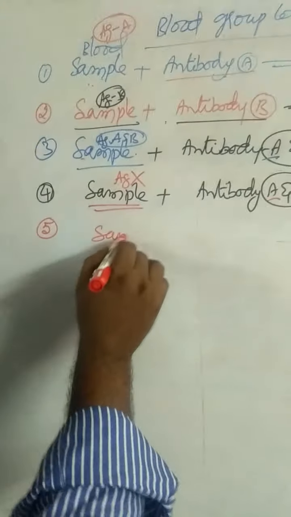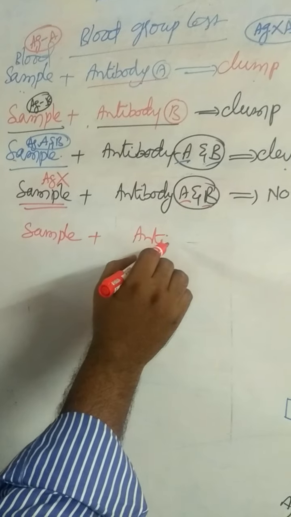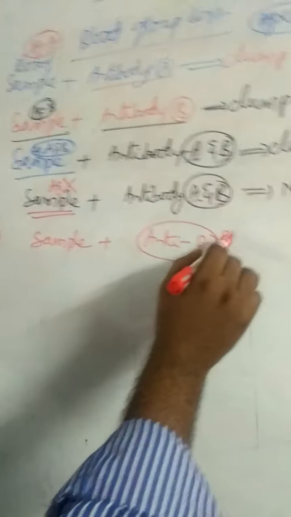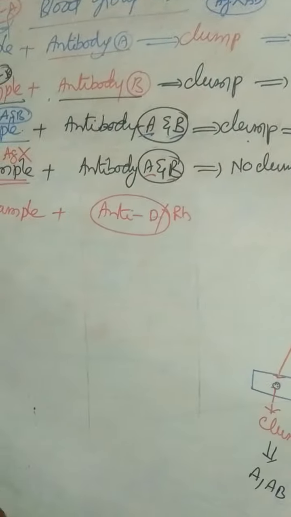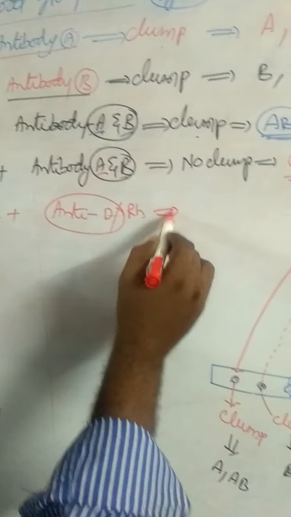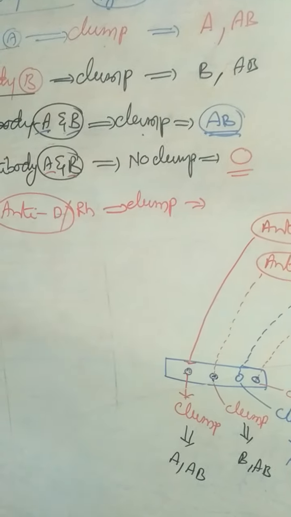Here, this is the blood sample. Anti-D antibody or RH antibody is added to the sample, and it gives clump or clotting.